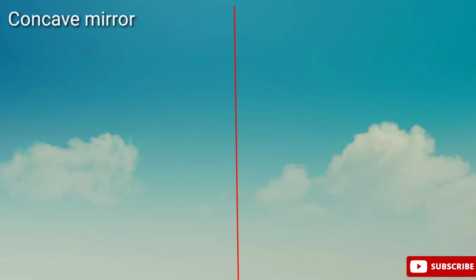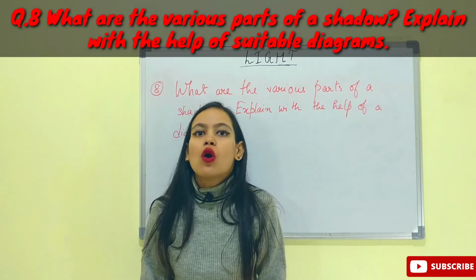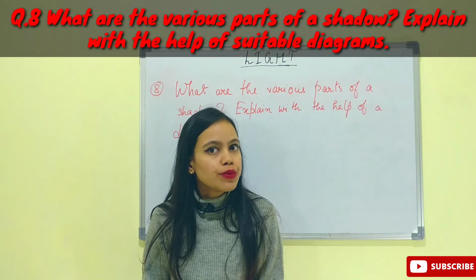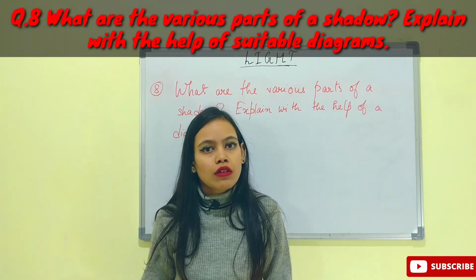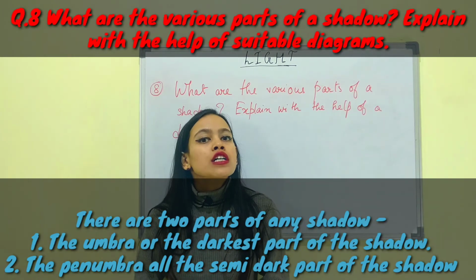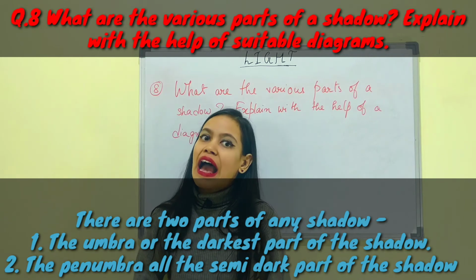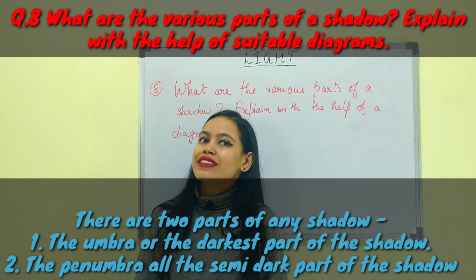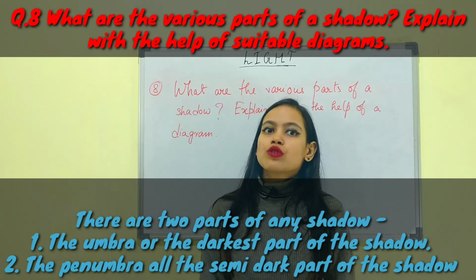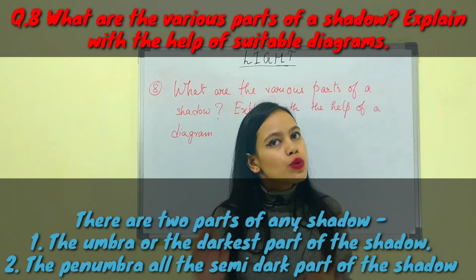The eighth question. What are the various parts of a shadow? Explain them using suitable diagrams. The answer is there are two distinct separate parts of a shadow and another part that consists of both of them. So let's come to the two distinct parts of the shadow.